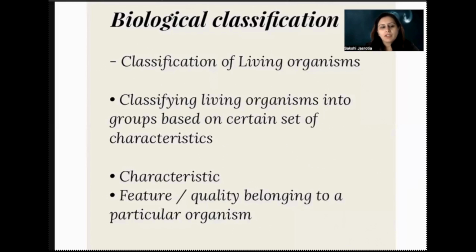Biological classification is the categorization of an individual on the basis of its characteristics. Like if a few organisms show specific characteristics, they are put together in the same category. Let's take an example of birds, right? Most of the birds have wings, they can fly, they lay eggs. These are the characteristics. That is why they are put in one group.